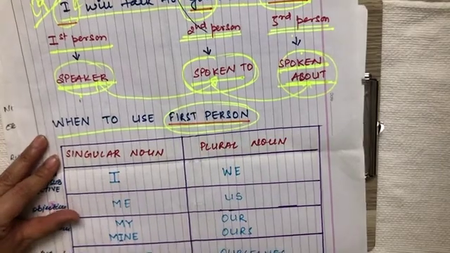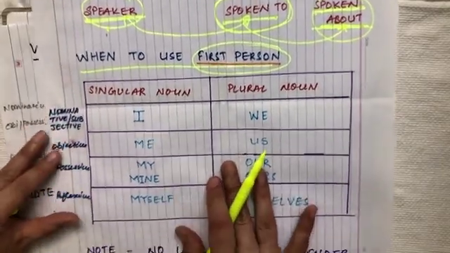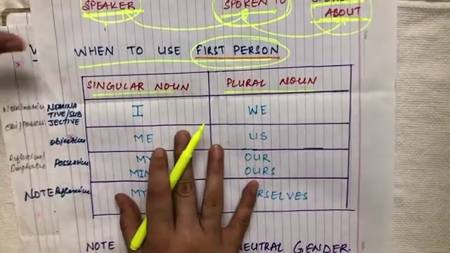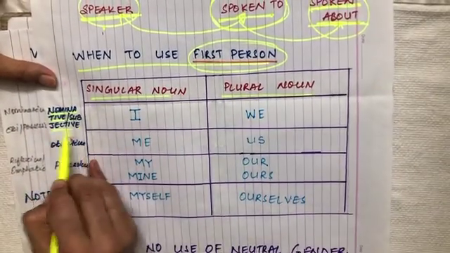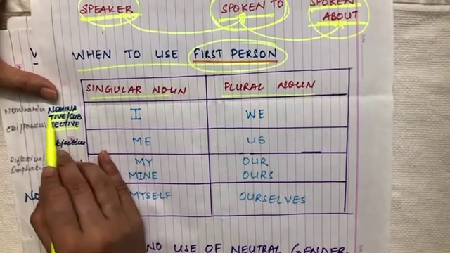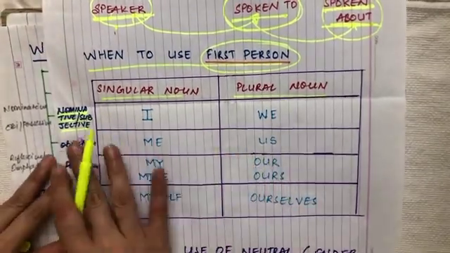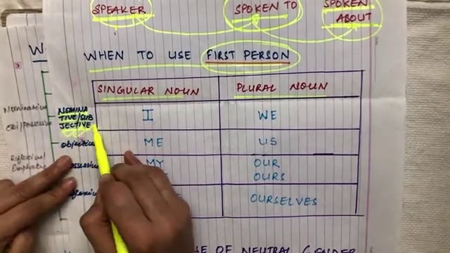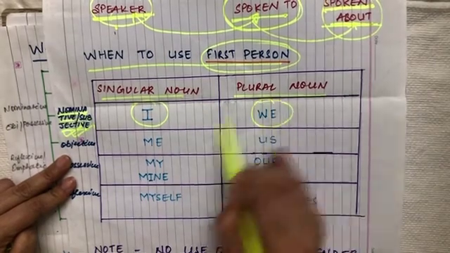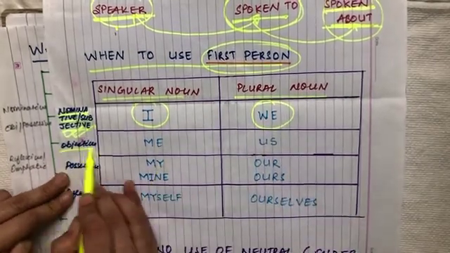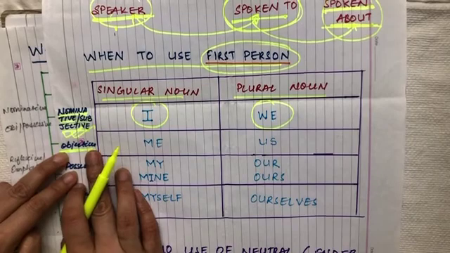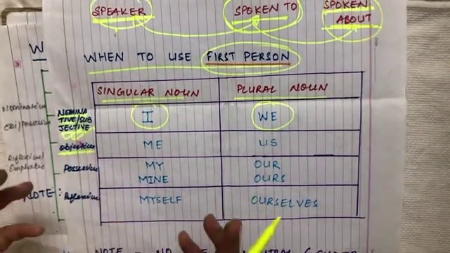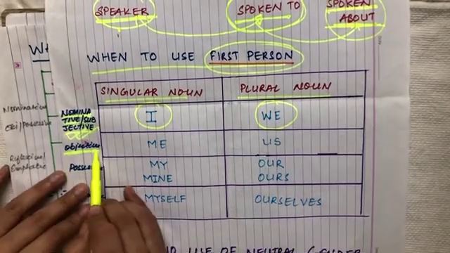Now let's see the uses of first person. Where do we use first person? When we use first person, we'll take first the singular noun and then the plural. In the nominative or subjective case, where your noun or pronoun acts as a subject, I has the plural form we. When we take it as objective, where the noun or pronoun is the object on which the work is being done, this is known as objective.